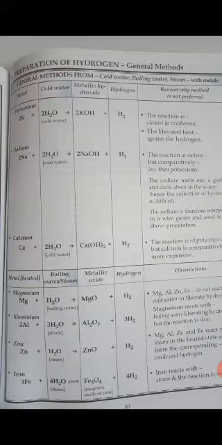Coming to the next metal in our electrochemical series, that is magnesium. Magnesium reacts with boiling water. Boiling water. It is not going to react with cold water. In order to increase the reactivity, we need to add boiling water here. Magnesium reacts with boiling water in order to form magnesium oxide, and there is a release of hydrogen gas.